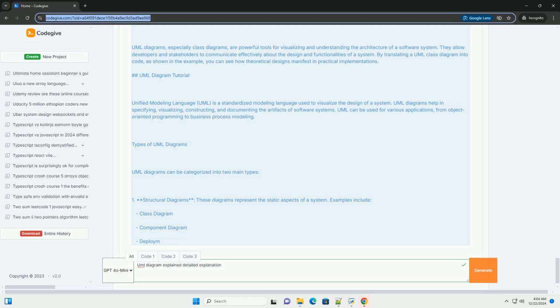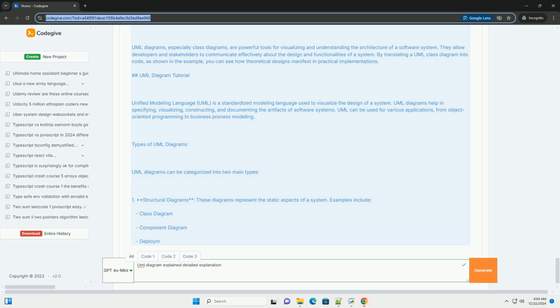Conclusion. UML diagrams, especially class diagrams, are powerful tools for visualizing and understanding the architecture of a software system. They allow developers and stakeholders to communicate effectively about the design and functionalities of a system. By translating a UML class diagram into code, as shown in the example, you can see how theoretical designs manifest in practical implementations. UML diagram tutorial.